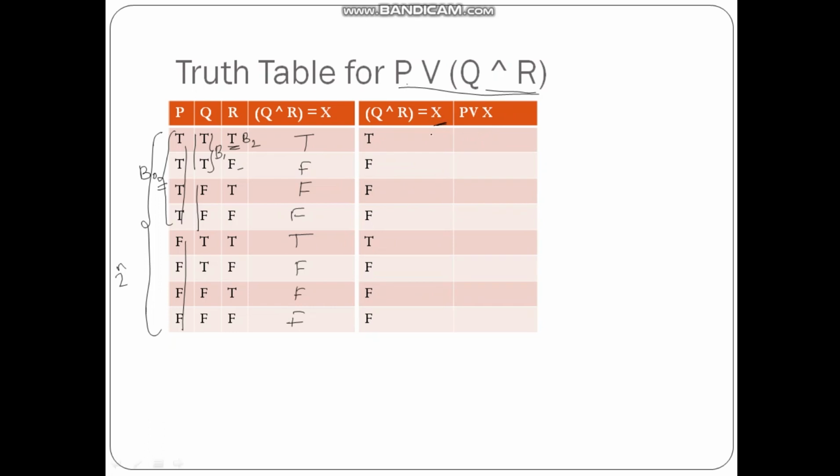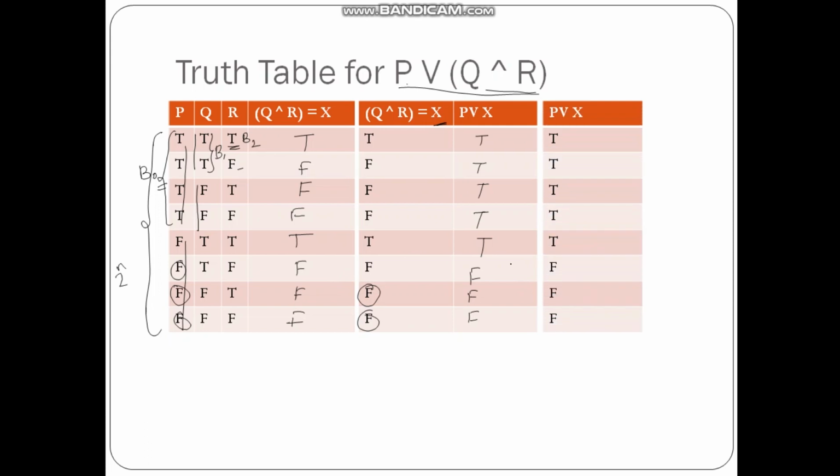So P or X. So here is P. The first 4 P's are true, so whatever X comes, the first 4 will always be true. So here true, true, true, true. ORing is true: anything or true is always true. Then false and true is also true. False and false is false, false and false is false, and false and false is false. This is P and this is X. So false and false. Here also false and false. False or false is false, sorry. So here you can see, this is the truth table for the given equation.